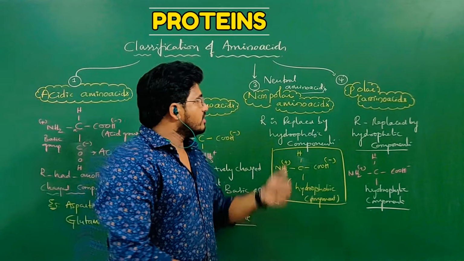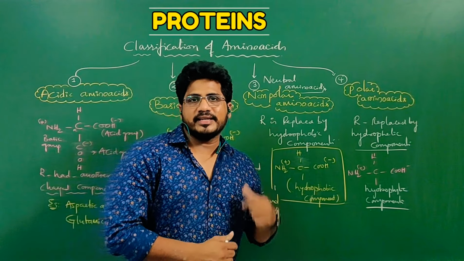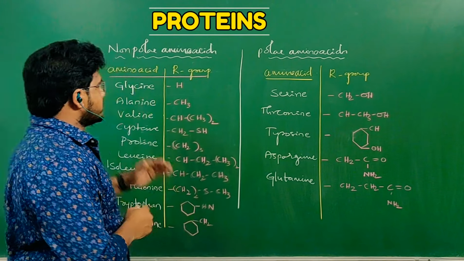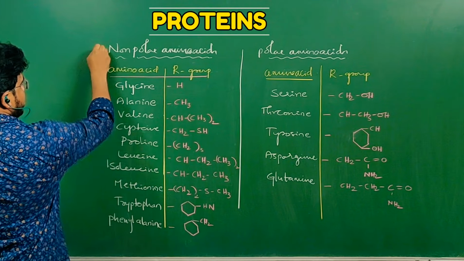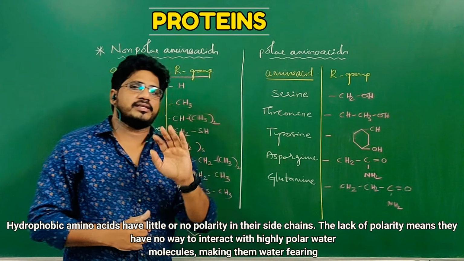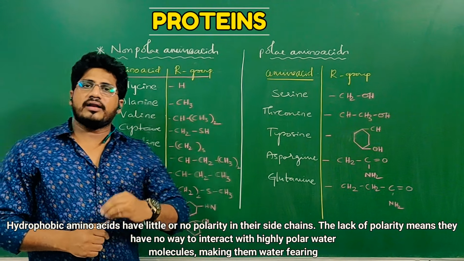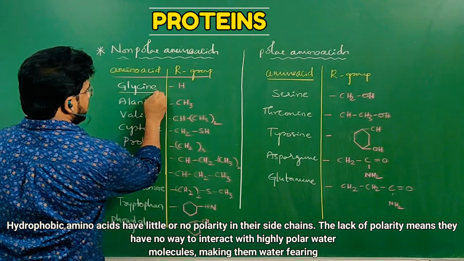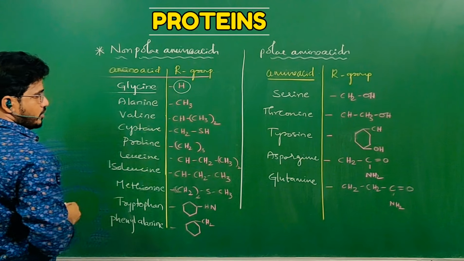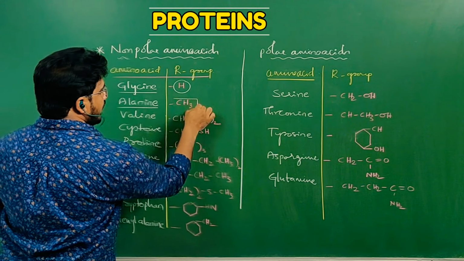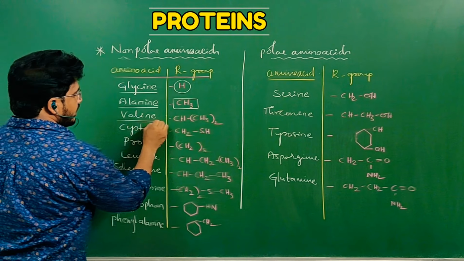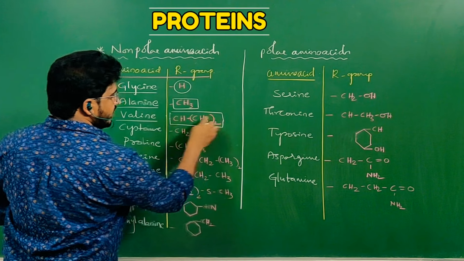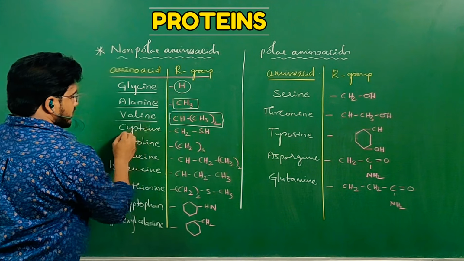Let us see their examples for non-polar and polar amino acids in detail. Firstly, non-polar amino acids. What are non-polar amino acids? Non-polar amino acids are also called neutral amino acids. R is replaced by any of the hydrophobic component. Suppose in case of glycine, that is H, hydrogen. In case of alanine, that R is replaced by CH3, and that is nothing but methyl group. And valine is replaced by CH3 twice. Where? In the R place.